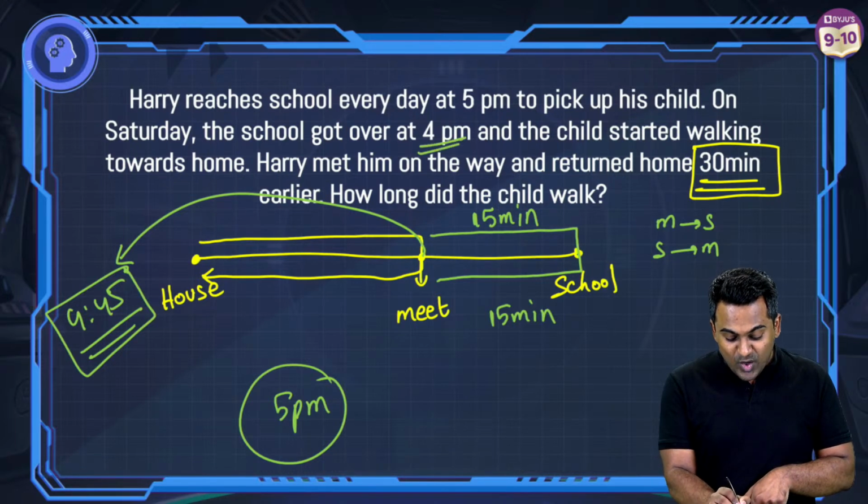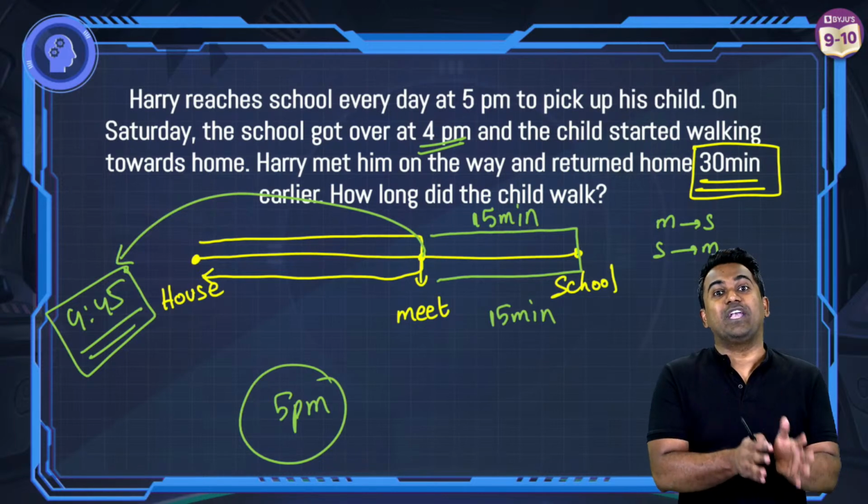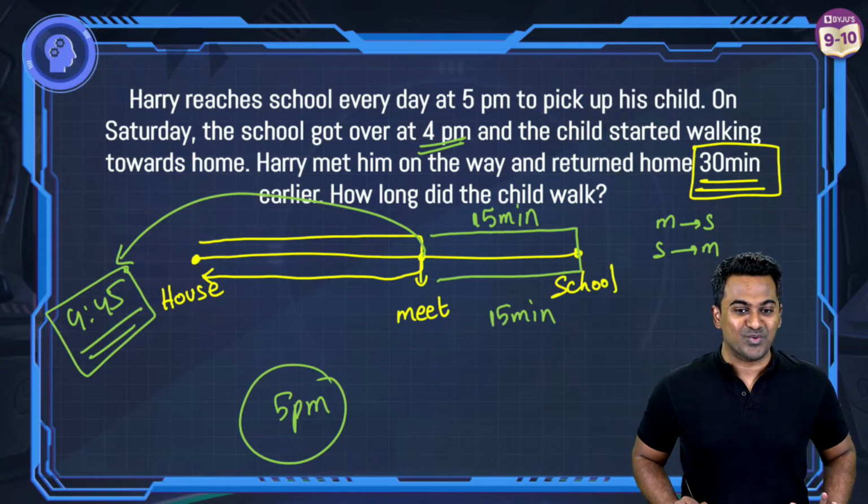So the school got over at what time? 4 PM, which means the child was walking for how many minutes? 45 minutes. So this is how you get it.